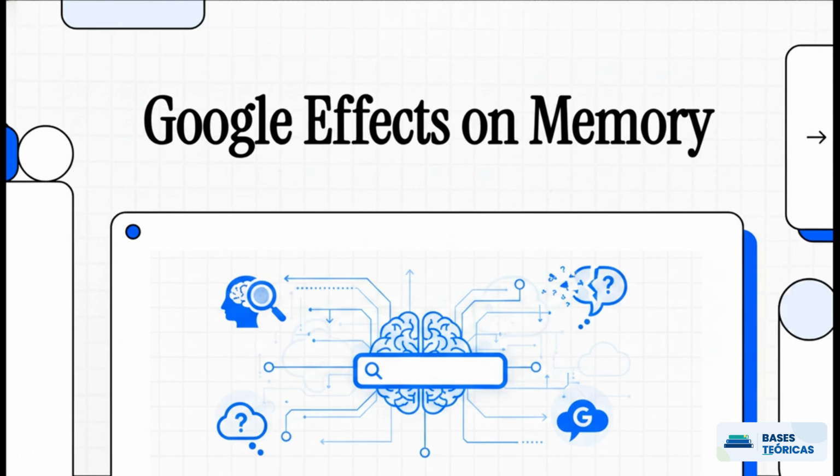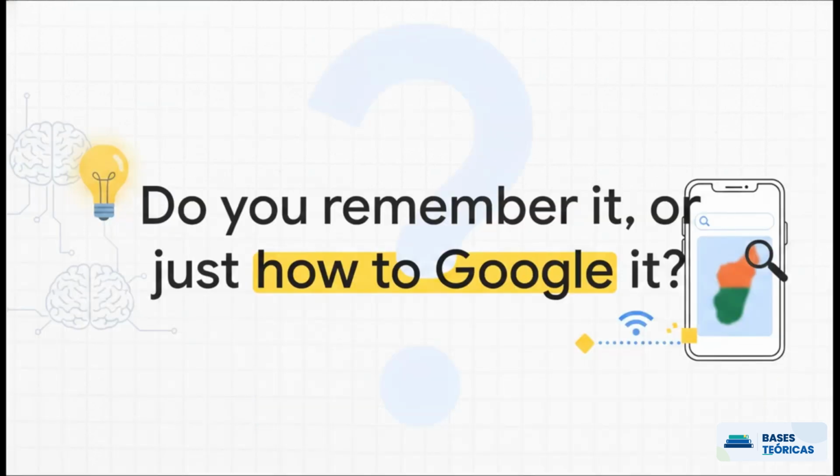We'll look at what these researchers actually wanted to find out, how they ran the study, what their key findings were, what it means for us in the real world, and, of course, the study's limitations. But first, let me ask you something. Do you actually remember the capital of Madagascar right off the top of your head? Or did your brain just instantly tell you to grab your smartphone? If you felt that urge to search, well, you're perfectly demonstrating the exact phenomenon we're unpacking today.